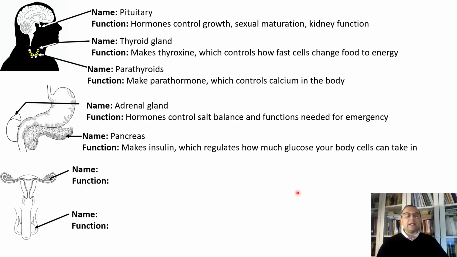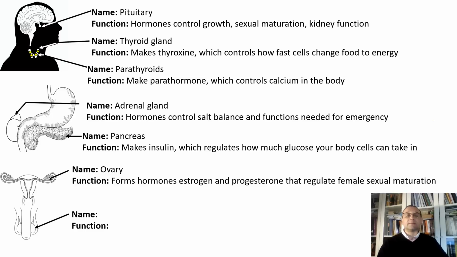Now, what do you see here? Name this gland here. Or is it a gland or what? Ovary. It forms the hormones estrogen and progesterone that regulate female sexual maturation. Again, we specifically talk about endocrine functions, right? Because other functions you already know, perhaps.